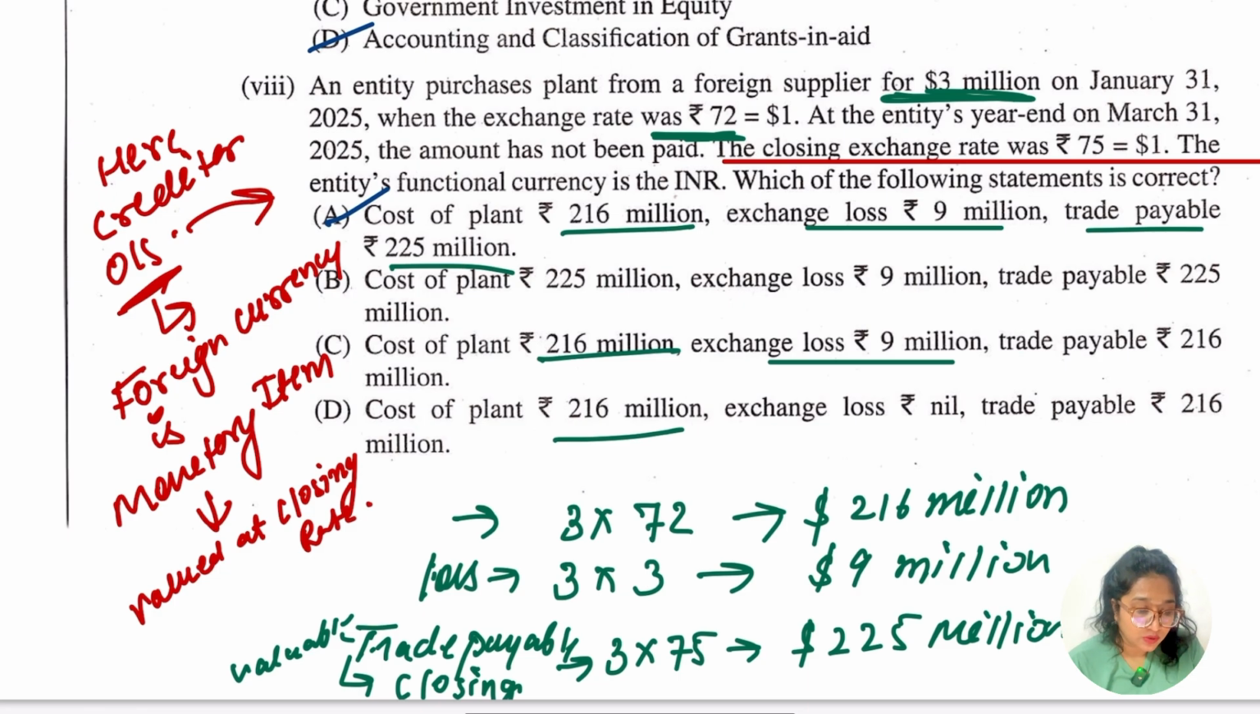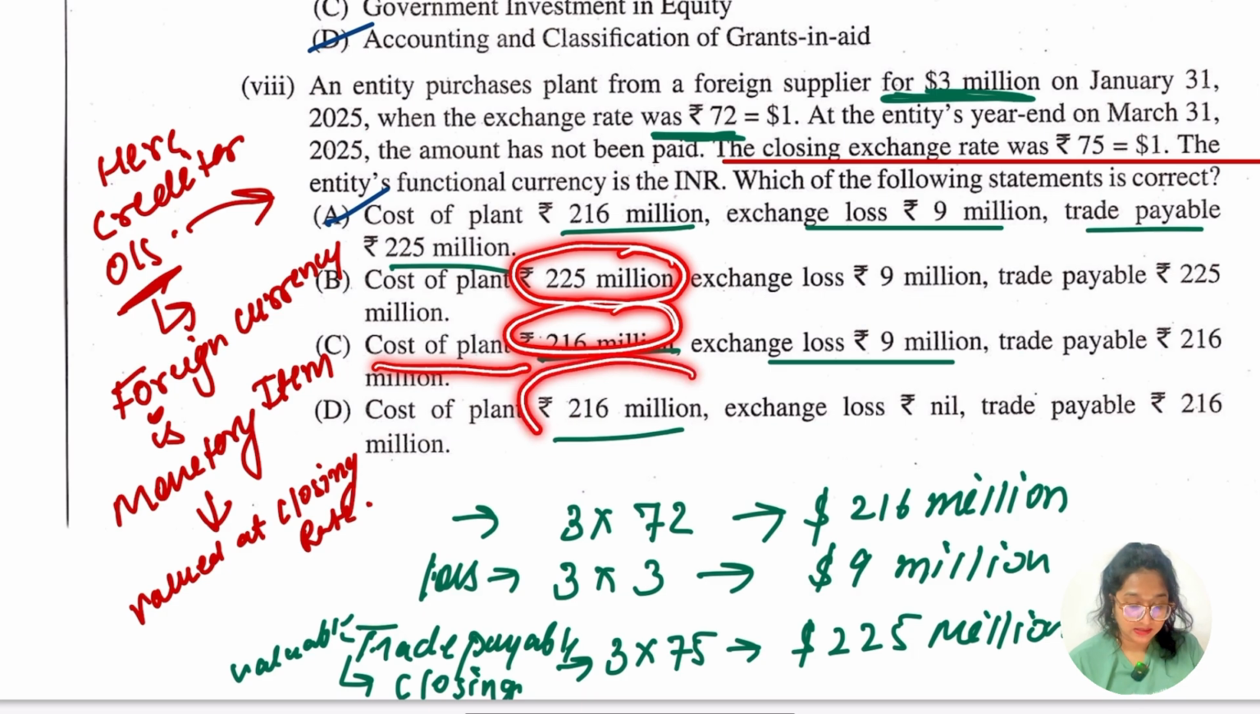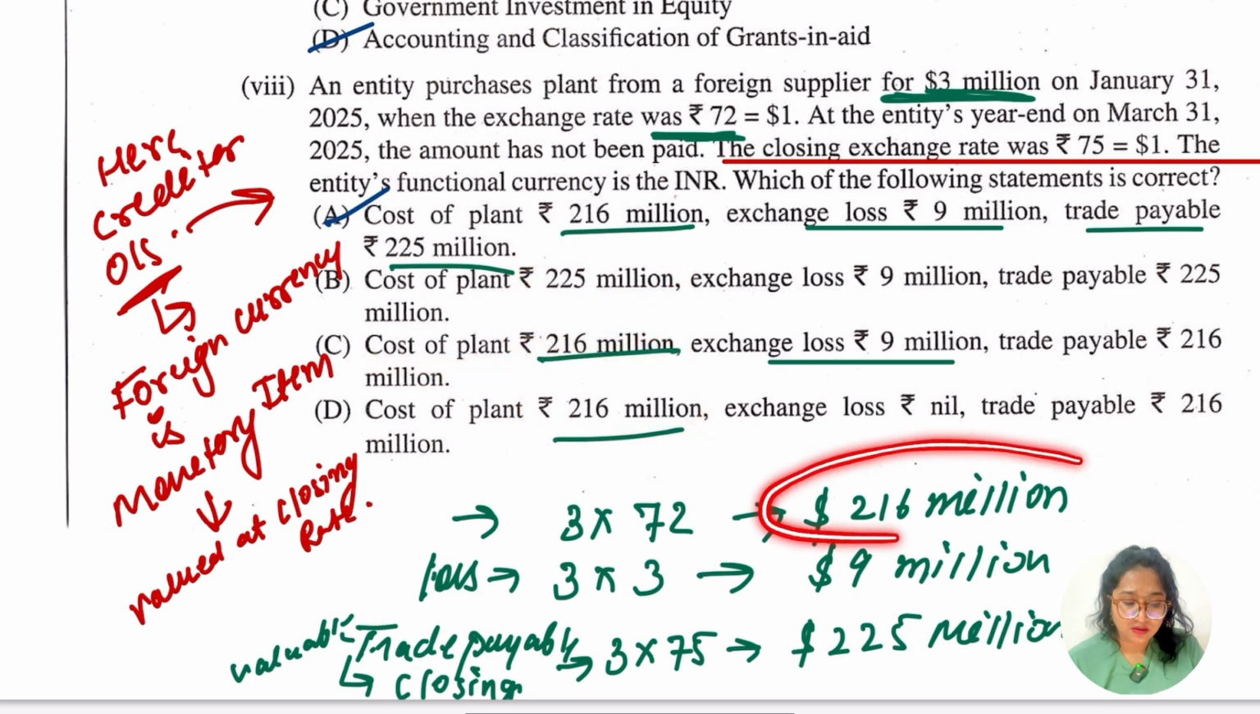अच्छा ठीक है, we have to go for the options also, right? So in the very first we have cost of plant and machinery which of 216 million, ठीक है। In the second we are having 225 million, in the third 216, 216. So in the very first I told you the value as per the date when it was taken was 72 rupees, right, as per the exchange rate.